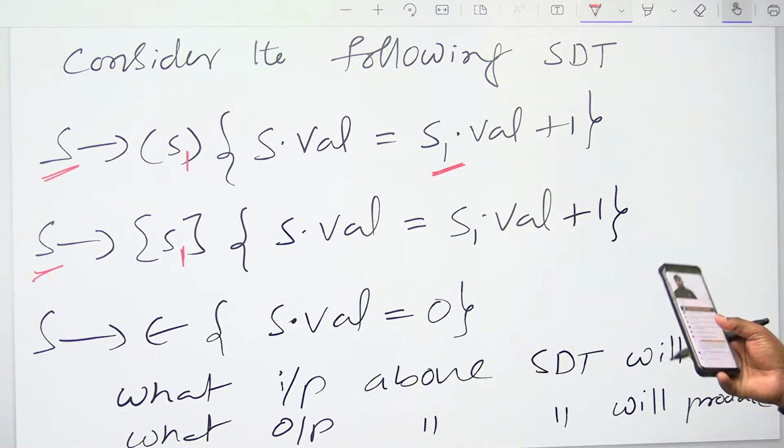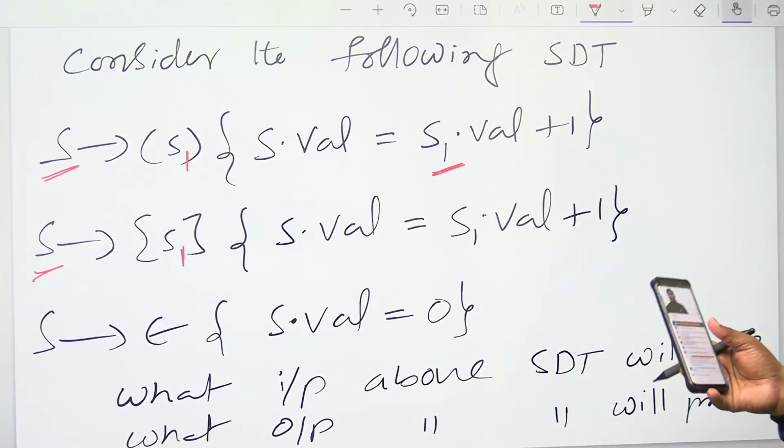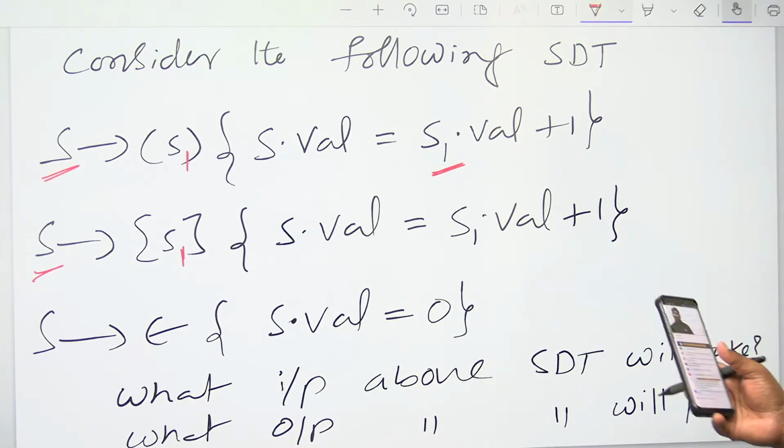Can you help me now? This particular SDT will take what kind of input? This SDT will produce what kind of output?